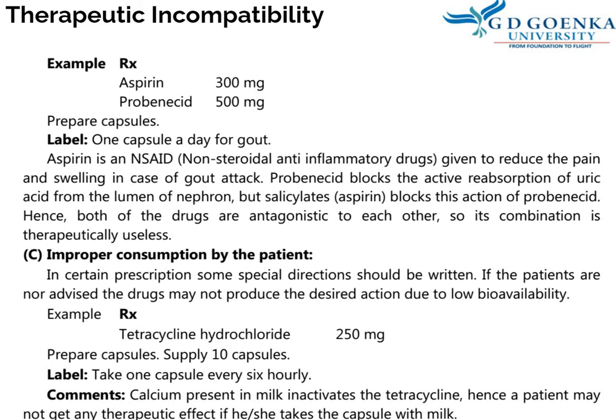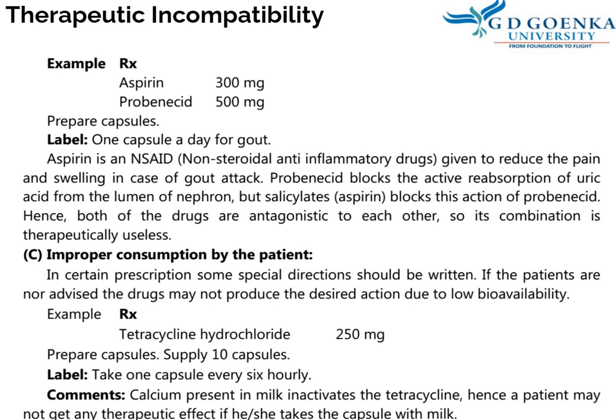Another is from the patient compliance point of view. If there is improper consumption by a patient, in certain prescriptions some special direction should be given. If the patients are not advised, the drugs may not produce the desired action. Low bioavailability is observed. For example, tetracycline hydrochloride 250 mg, prepare capsules, supply 10 capsules. Take 1 capsule every 6 hourly. Now, it should be advised that tetracycline hydrochloride should not be taken together with milk because calcium present in the milk inactivates the tetracycline, and hence a patient may not get the desired therapeutic effect.